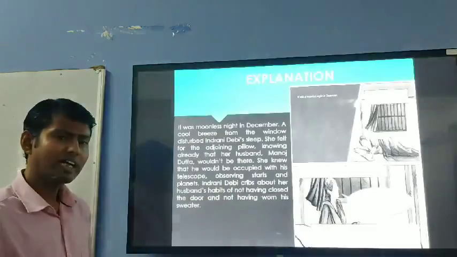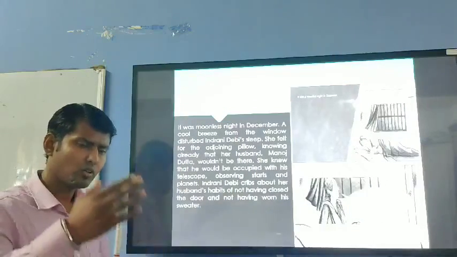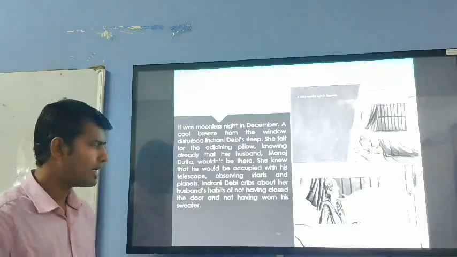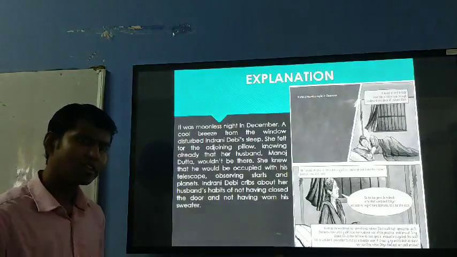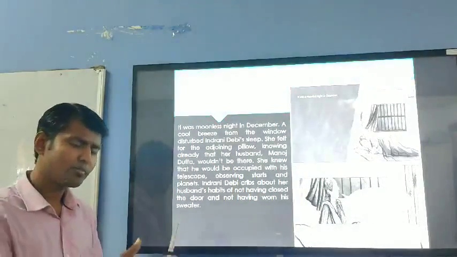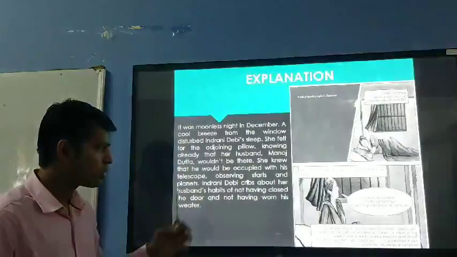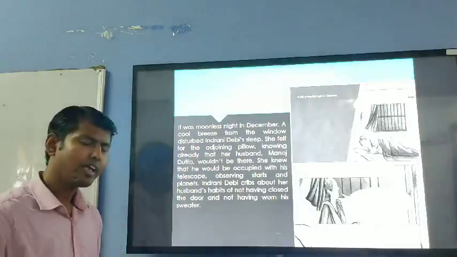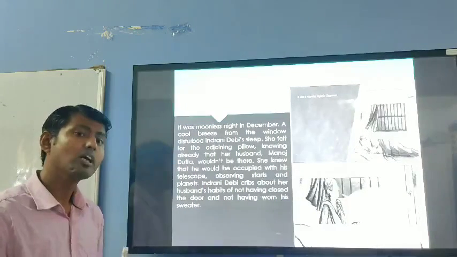So when she knew that her husband was not there, she also went on the roof in search of her husband. But at the same time, what she saw was that whenever he went from that room, he never bothered to close the door, nor did he wear warm clothes, he always used to go like this.